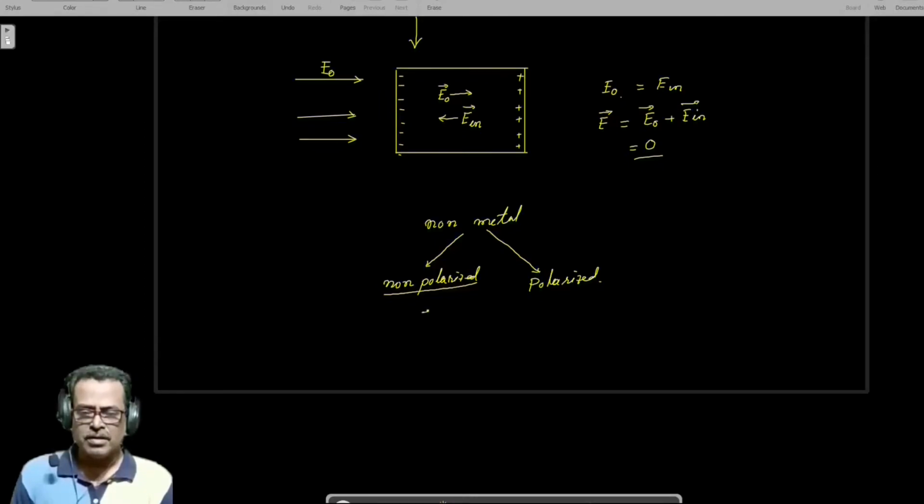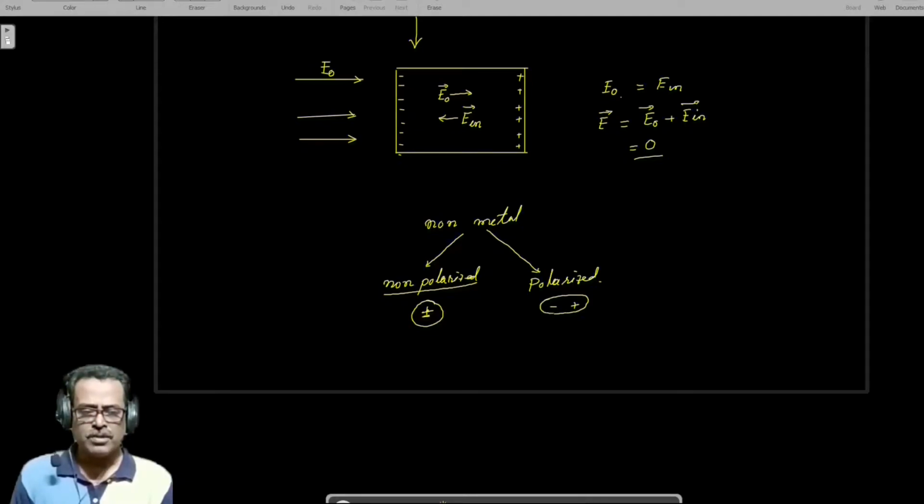That is, they exist at the same point, plus and minus. That is called non-polarized. But in the case of a polarized substance, the center of the positive charge inside the atom is not equal to the center of the negative charge.